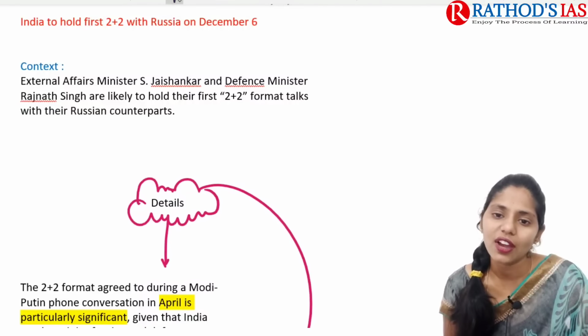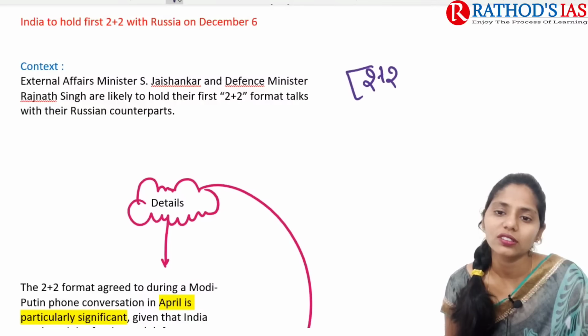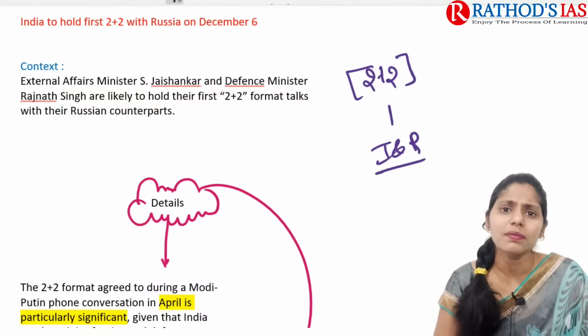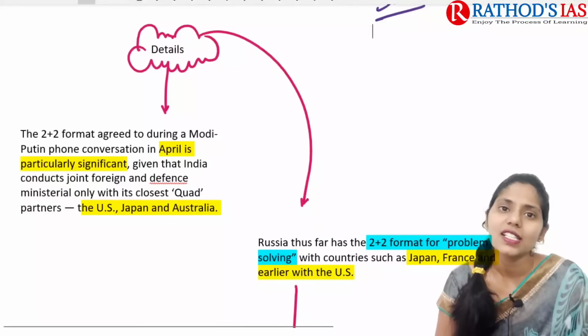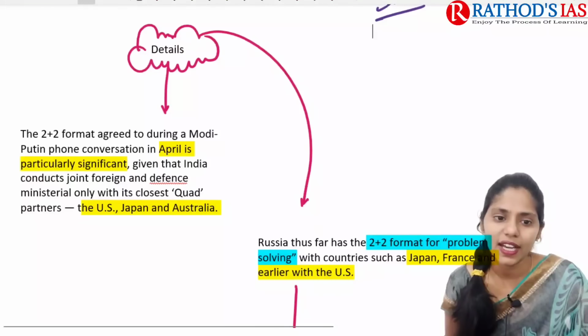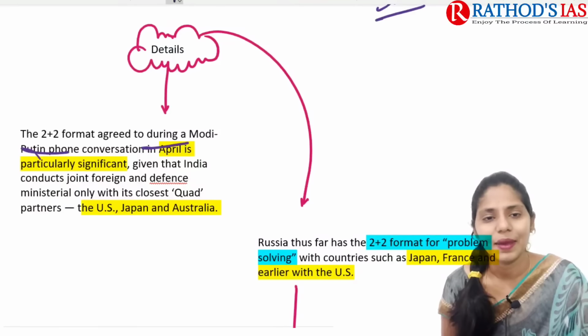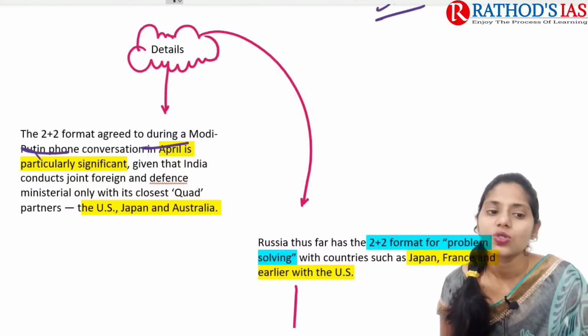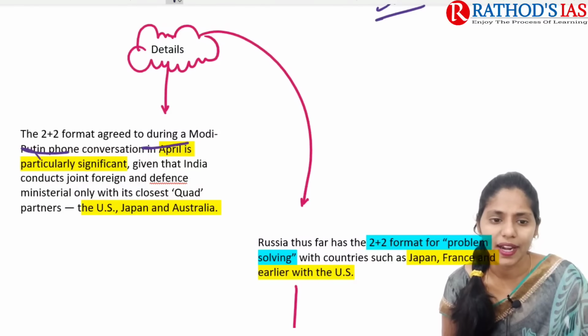So we are going to have this 2+2 dialogue between India and Russia. This 2+2 format was agreed to during a Modi-Putin phone conversation in April. So in April 2021, our Prime Minister and President Putin talked over the phone, and there they came up with this 2+2 format.